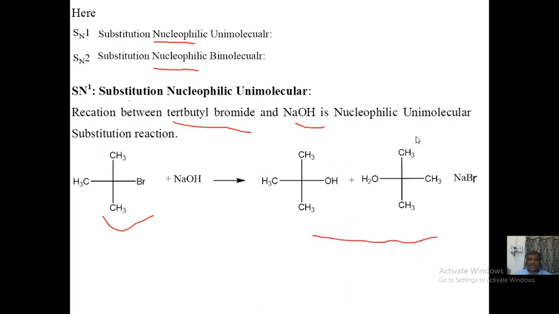There is no 2 here, friend, it is only OH. So this is nucleophilic substitution unimolecular. Why this is known as SN1, that we will see. But if someone asks for one example of SN1, you can immediately say that tertiary butyl bromide reacts with NaOH or KOH, giving tertiary butyl alcohol. The byproduct is sodium bromide, friend, which you can put with a plus sign here.